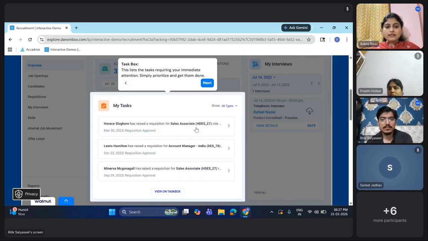So similarly, let's say here, Ritvik is standing here, he has got, let's say, these 3 positions which he needs to close, where the requisitions are being given to him. Now the sales associate, account manager, and sales associate, 3 positions are with Ritvik. Now, what are these? These can be a replacement position. This can be a new position. Now, if it's a replacement, then I need to know what skill set. Everything will be mentioned in this requisition. The more we proceed further, we will get to understand more in detail how it works.